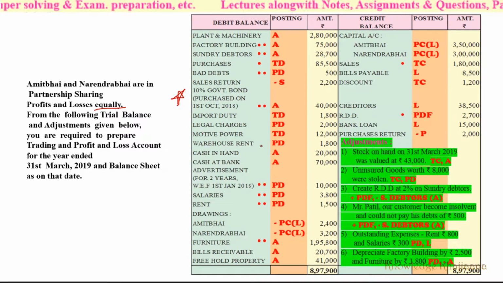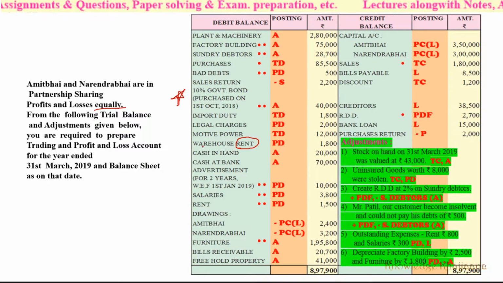Then warehouse rent. This is a jumbling thing for you. Should warehouse rent be taken to the trading account or the profit and loss account? See, what is kept in the warehouse? The goods are kept in the warehouse. But are those goods directly manufactured here? Is the rent expense directly used for manufacturing? No. So this warehouse rent will go to the profit and loss account debit side.